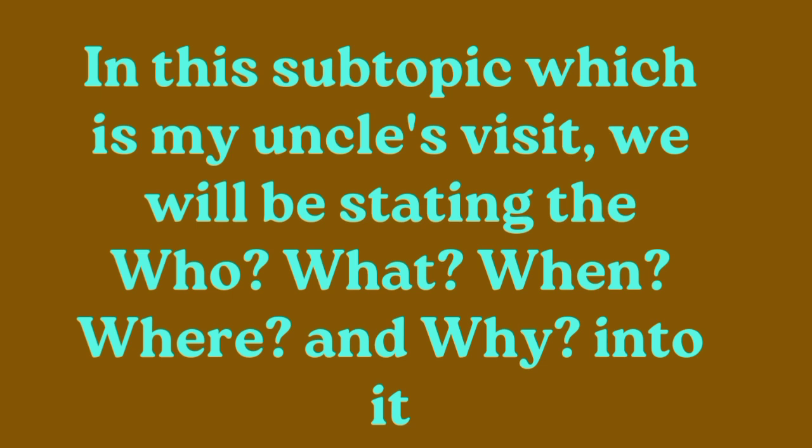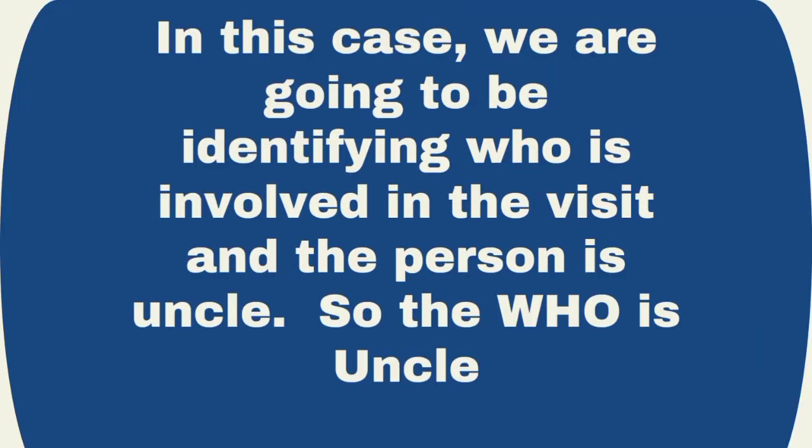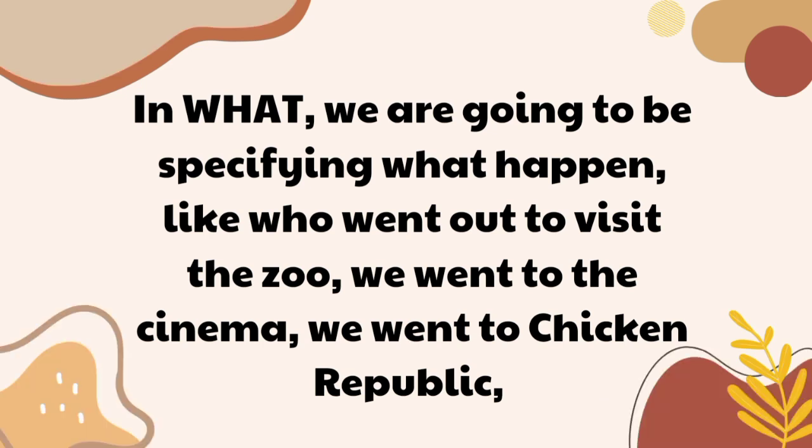First of all, we are going to be discussing who in my uncle's visit. In this case, identifying who is the person that visited, and the person who visited was my uncle. So this story will be dwelling more on the character, my uncle. Then in what, about this subtopic, is to identify the places we visited, the places my uncle took us, like the zoo, the cinema, the Chicken Republic.